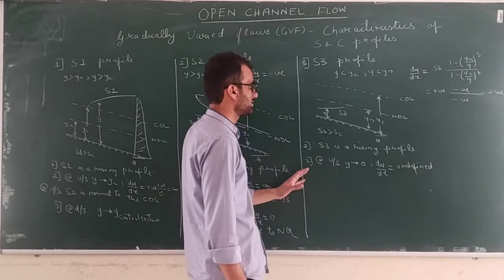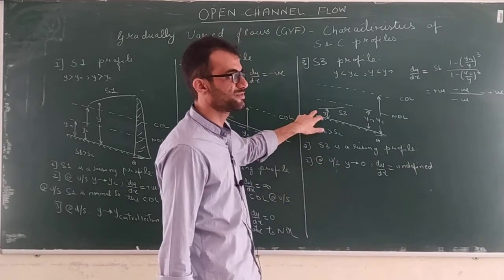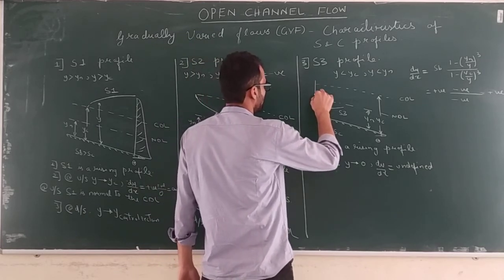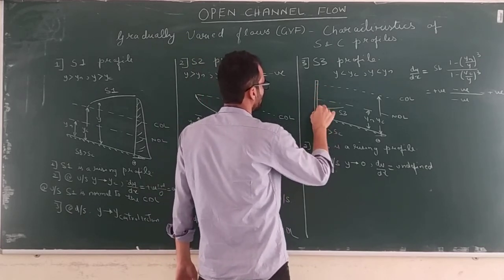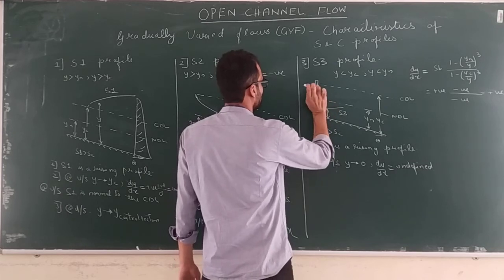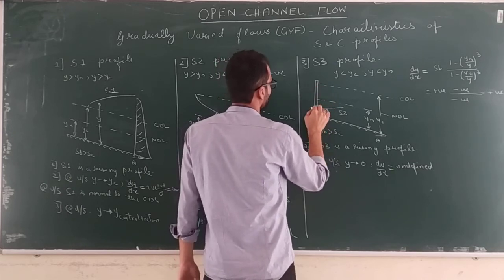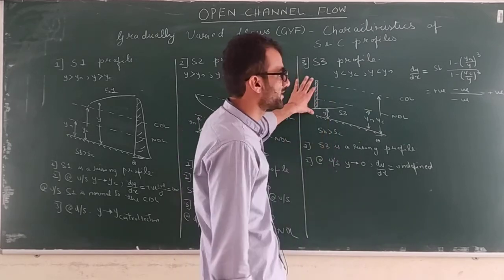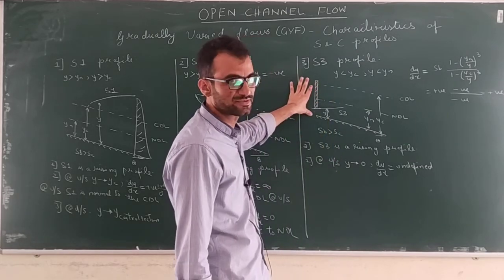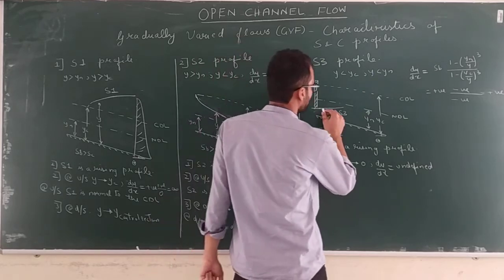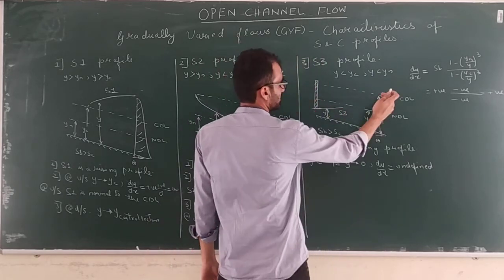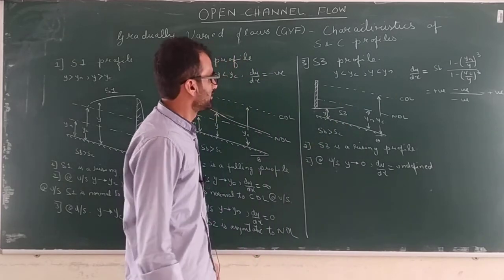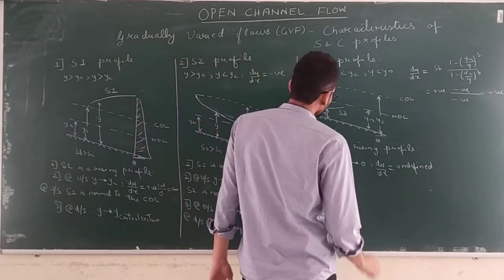What happens in practice is, at the upstream, flow depth will be governed by some control section. Okay, so you will have, let us say, a sluice gate. Okay, it is open like this. Okay, and flow is taking place through this sluice gate. Okay, so flow will be governed by some control section at the upstream. Okay, fine, because it is a supercritical flow itself. Less than critical depth means it is in the supercritical zone. Okay, now what happens in the downstream?